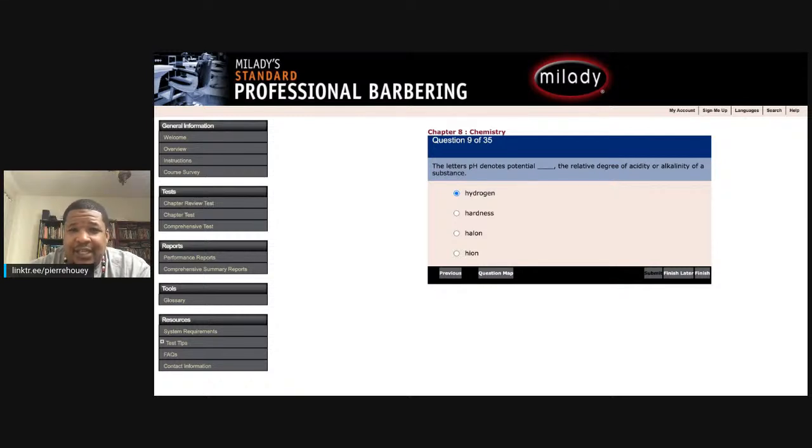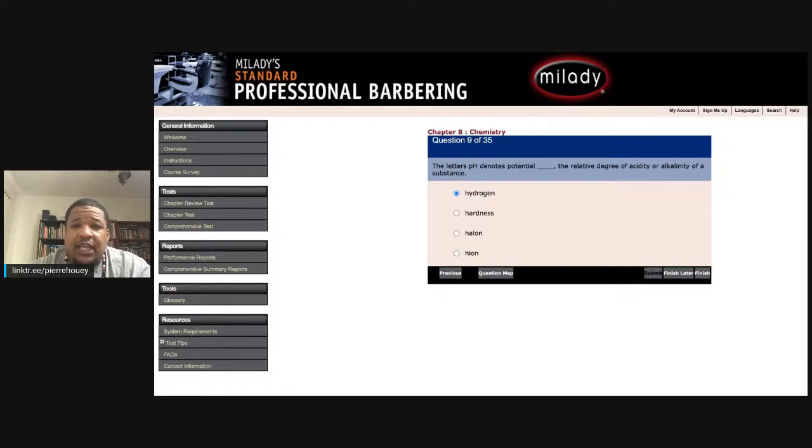24. A blank state is created when a lot of energy, such as electricity, is added to a gas. That's another one you just need to know. Plasma. A plasma state is created when a lot of energy, such as electricity, is added to a gas. All right. That was just in the chapter. You got to go through the chapter and really study to know that one.